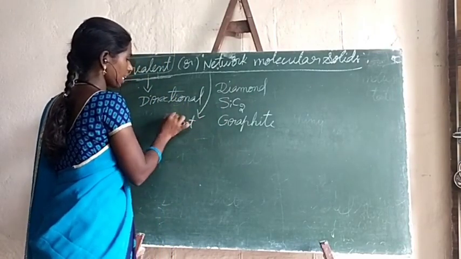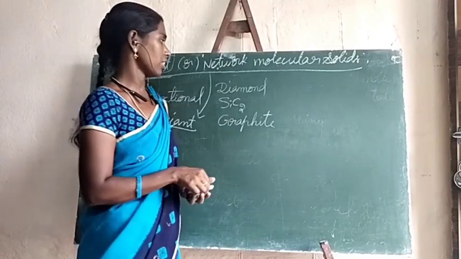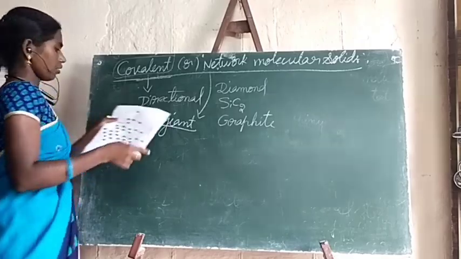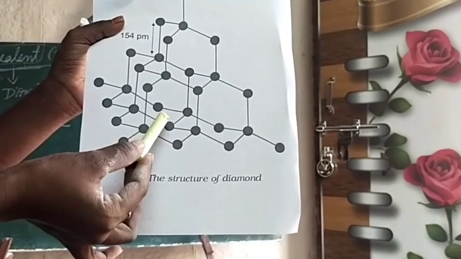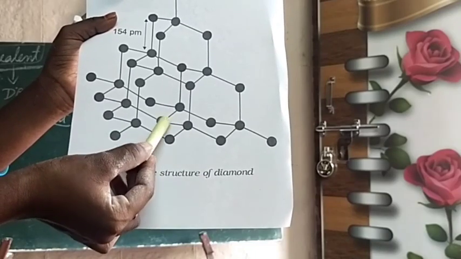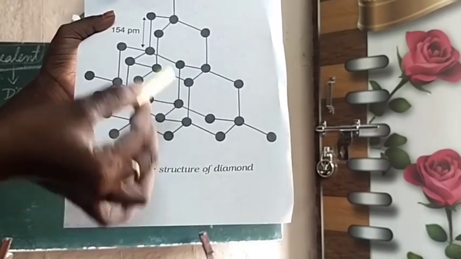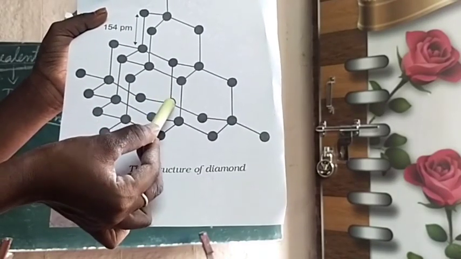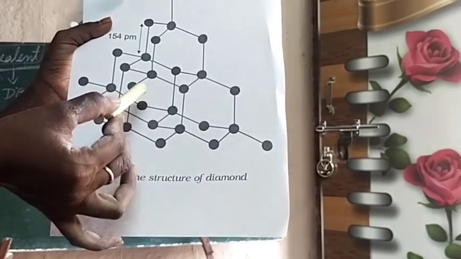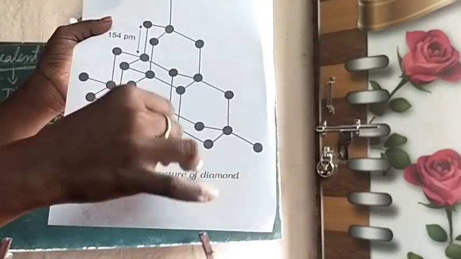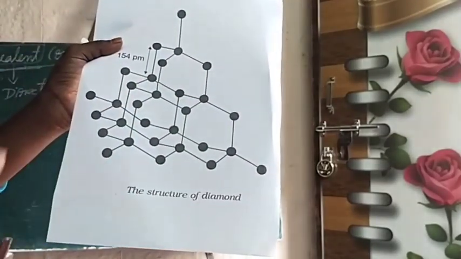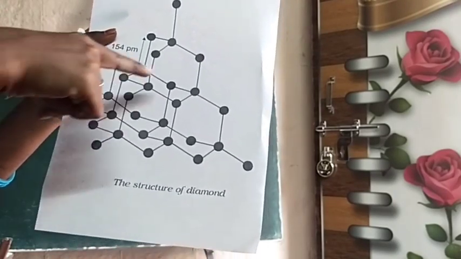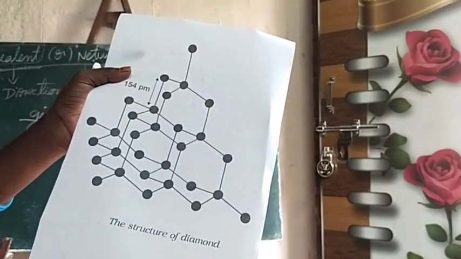Why can we call them giant molecular structures? For example, take the structure of diamond. Each carbon is surrounded by 4 other carbon atoms in a tetrahedral manner. If I take this carbon, it is linked with this carbon, this carbon, and this carbon. So in diamond, each carbon is linked with 4 other carbon atoms, a tetrahedral structure, and these carbon atoms are arranged in the form of hexagonal rings.